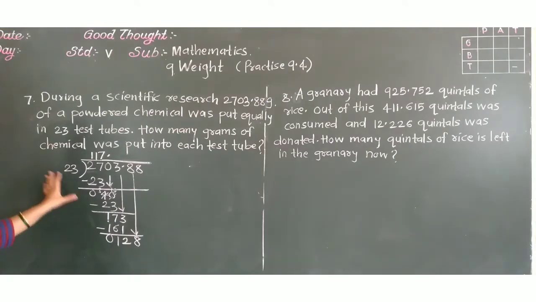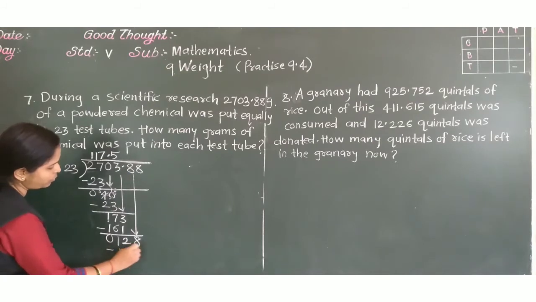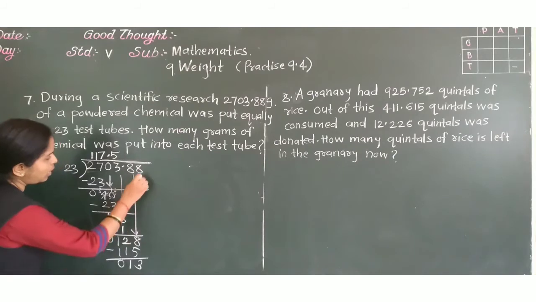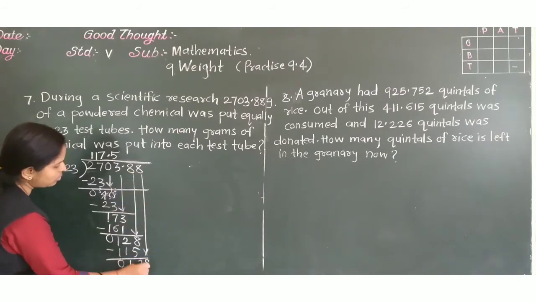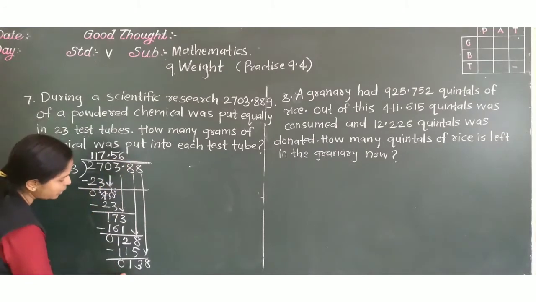Now which number is close to 128 in 23's table? That is 115. So 23 5s are 115. 8 minus 5, 3. 2 minus this, 0. And take this 8 down. Now 23 6s are 138. Okay.